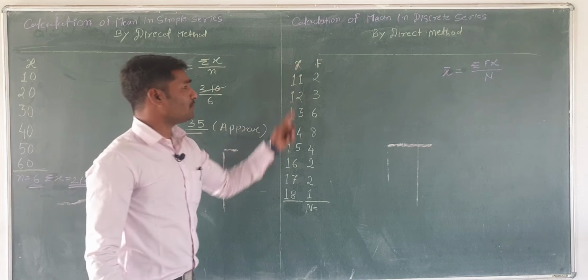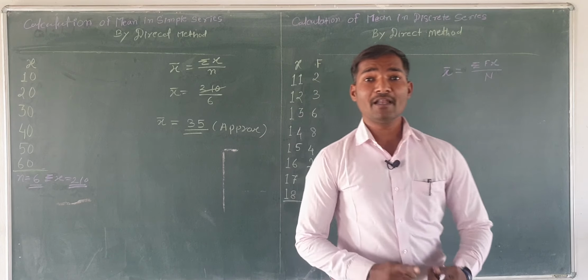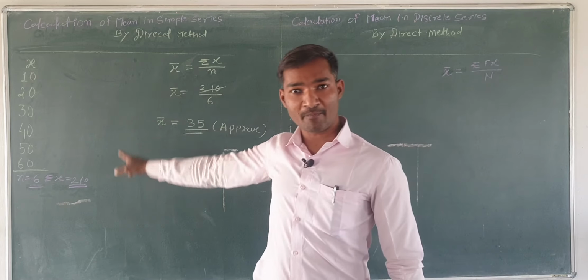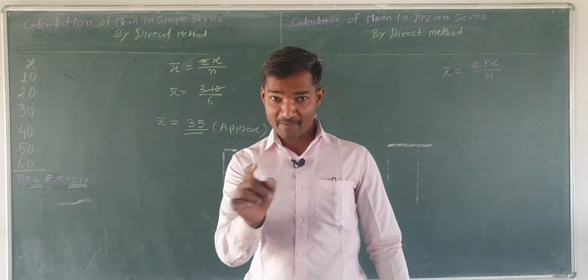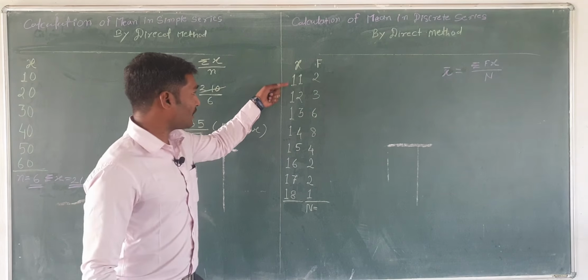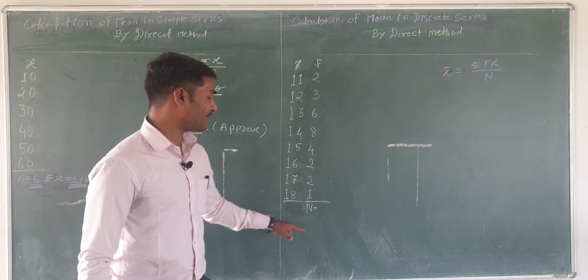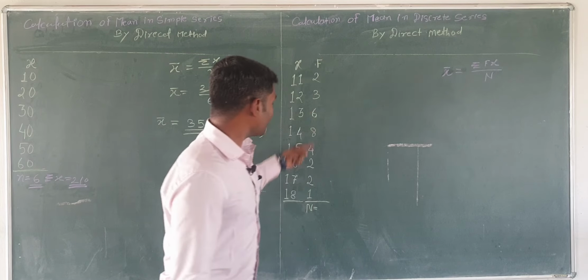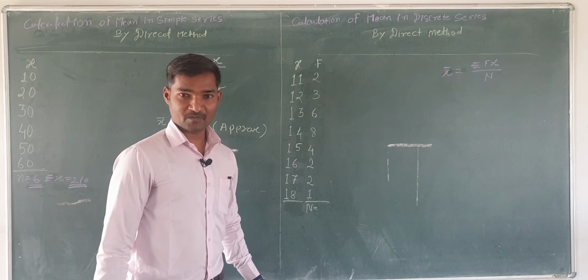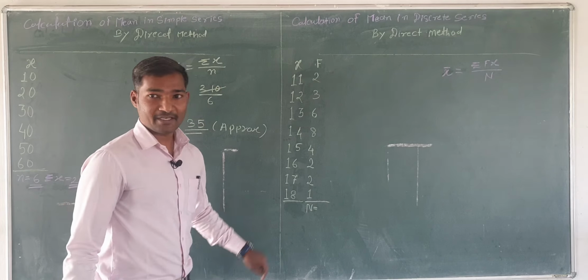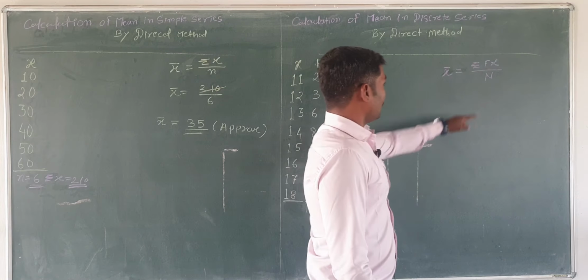So capital N means what? Total number of frequencies. Okay, small n means what? Total number of observations. So keep in mind, sometimes it will be jumbled. Some students add those values 1, 2, 3, 4, 5, 6 and consider it capital N. But capital N means the addition of the frequencies. Okay, addition of frequency is capital N. Got it?